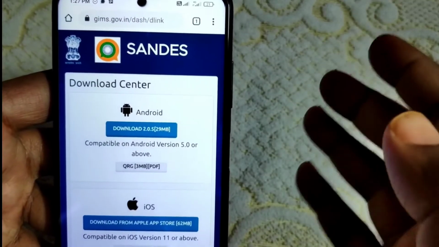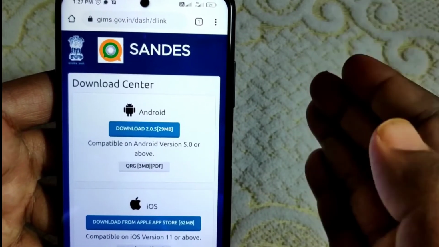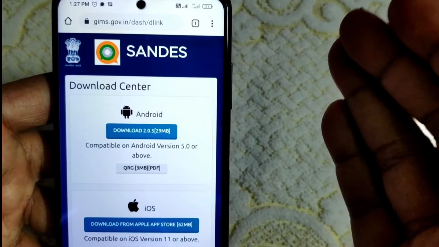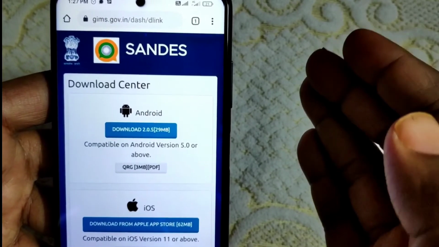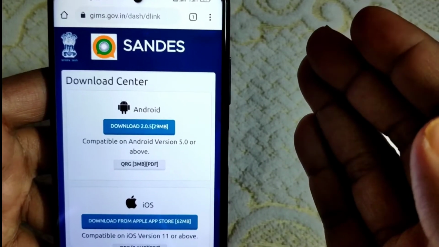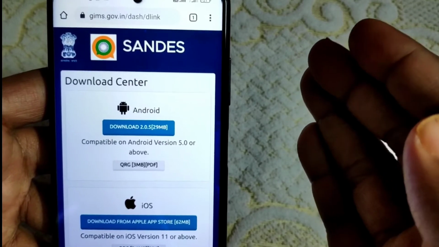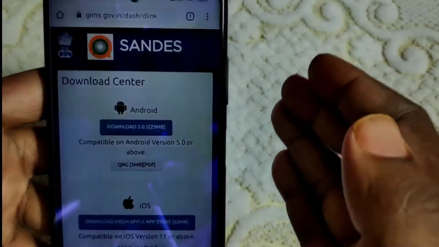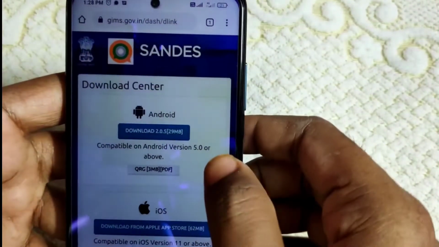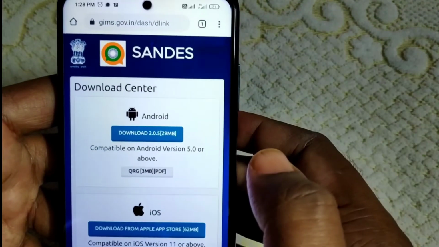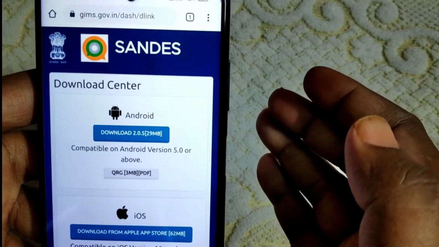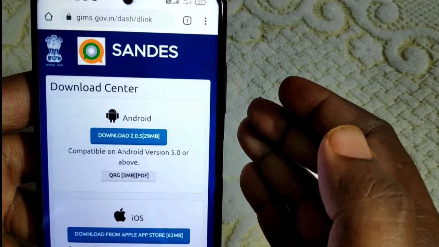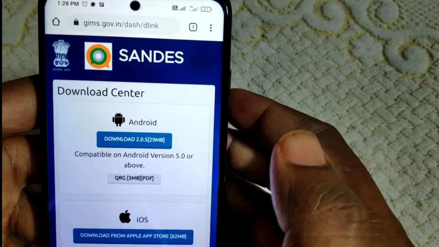Friends, as you know, WhatsApp is running in a very bad phase because our Indian government has already raised a case in the Supreme Court against WhatsApp's privacy policy. So we don't know what the future of WhatsApp will be. In this scenario, we are already using Signal or Telegram. Now I believe another era is going to start, that is Sandesh.